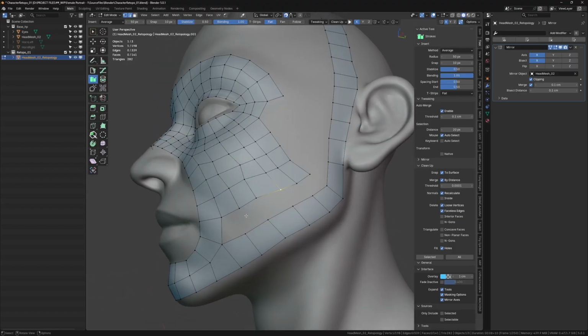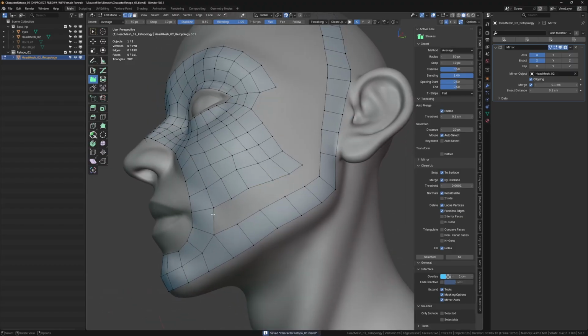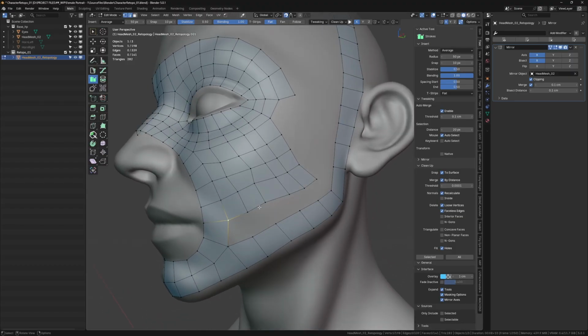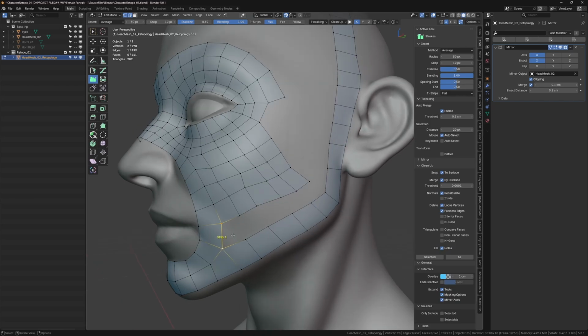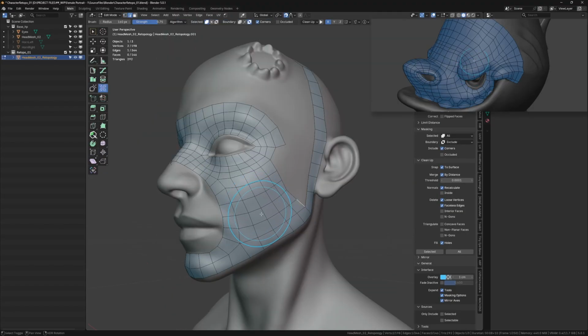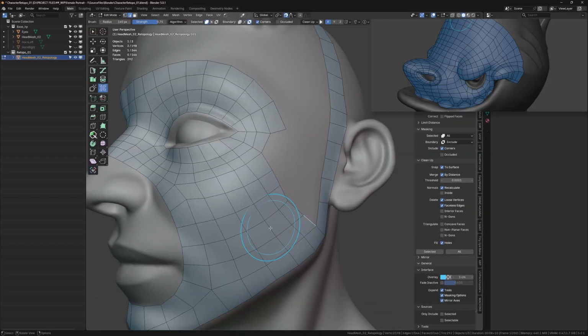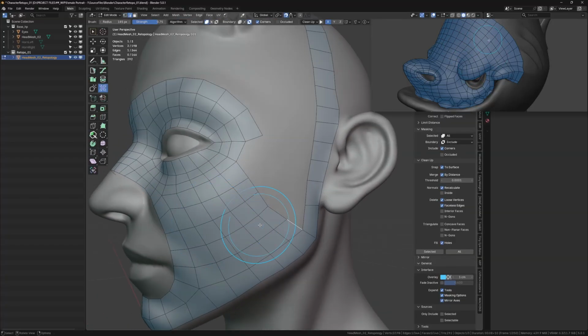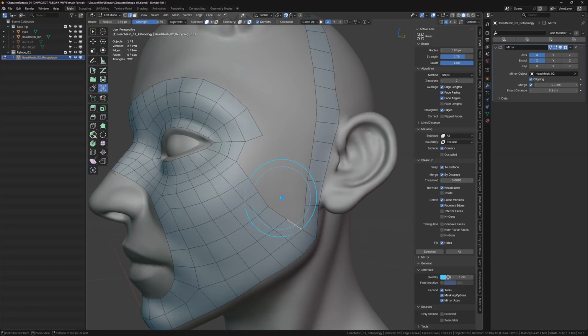After coming here, instead of manually creating polygons with the proper number of vertices available, I can just use the fill face functionality of Blender. If I press F, I'm getting the brush size, and if I press Shift, it's going to activate the relax mode. In this relax mode, there are a few settings that we might need to look at.